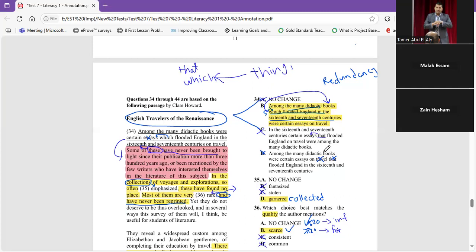Among the many didactic books were certain essays on travel, that flooded. No, it's wrong completely. And we find A and C look like each other. So it's better to choose B because the books that flooded England. Clear, Zain? Yes, mister. Let me stop recording.